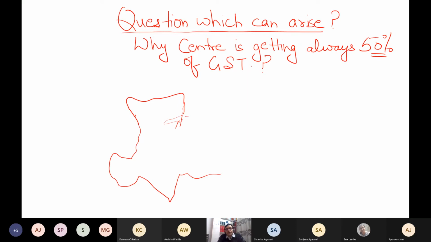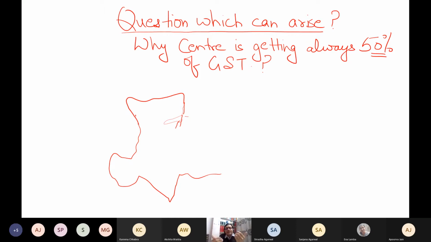If every state or union territory starts saying that it is our area, then what will the center say? That entire India is our area. So ultimately the center particularly has no place of its own. So that is why wherever you consume the goods, by default it is treated at that place for the purpose of GST belongs to whom? Center as well as state, or center as well as union territory, because center has no place of its own. Entire nation, basically the center is of entire nation.